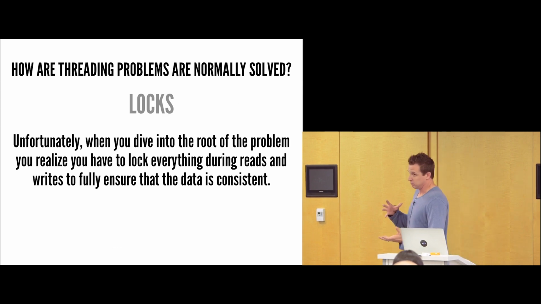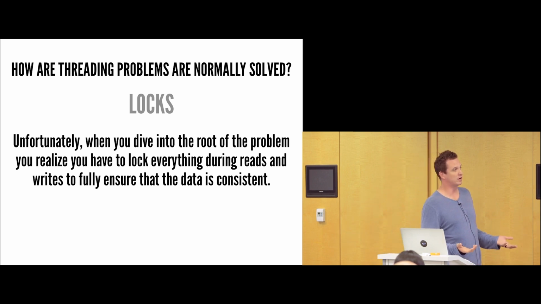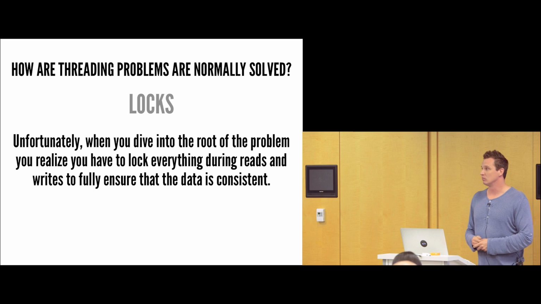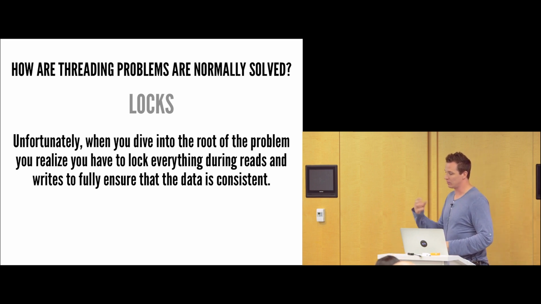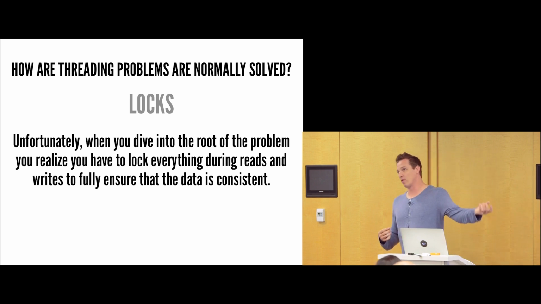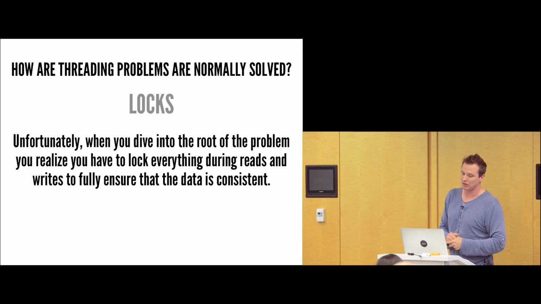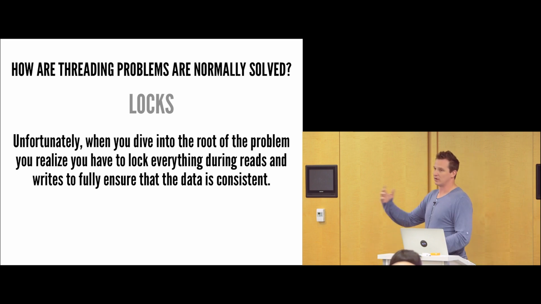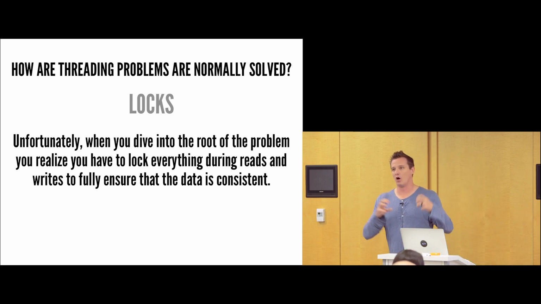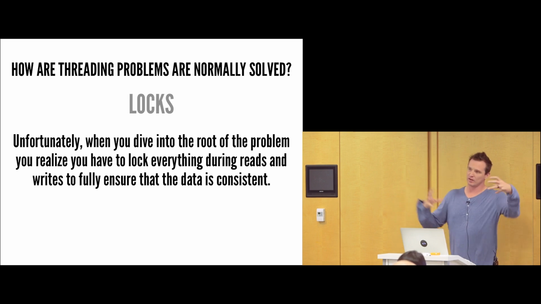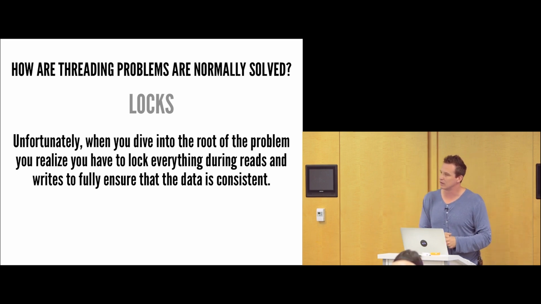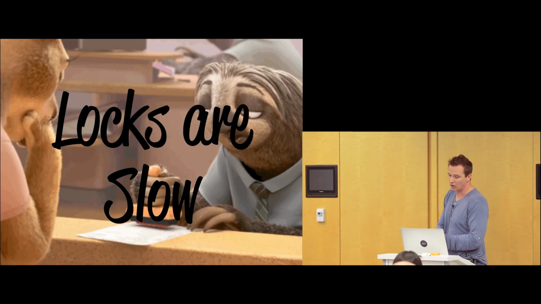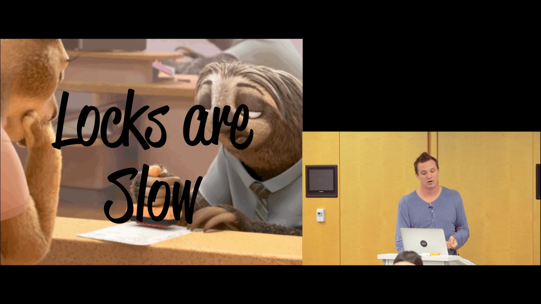So let's talk about how these situations are normally handled when we're working with threads. If we want some data to be available on thread A, but maybe we want to read from it or write to it from thread B, we normally have to slap a lock around that. And vice versa. So reads and writes, everything starts needing locks all over the place. Eventually, everybody is blocked because there are locks all over everything, and that slows down the application. The big deal, plain and simple, is that locks are just completely slow.